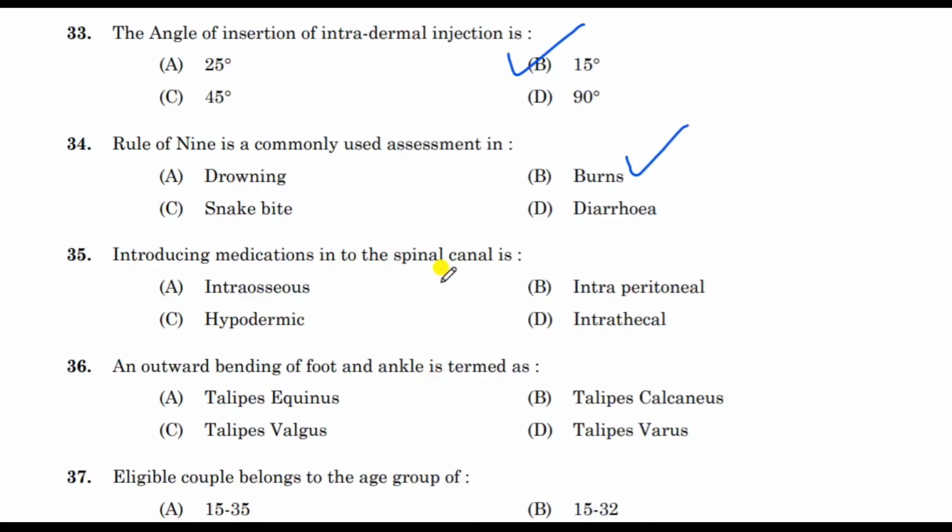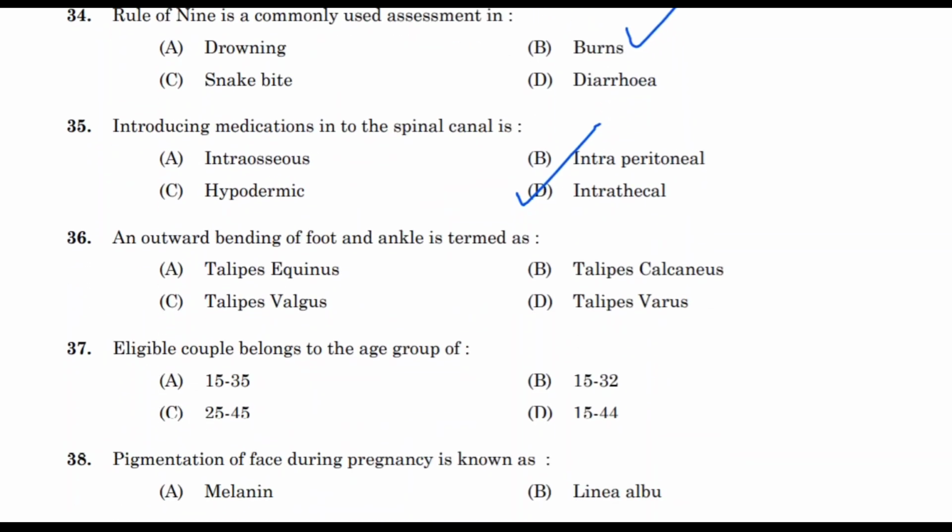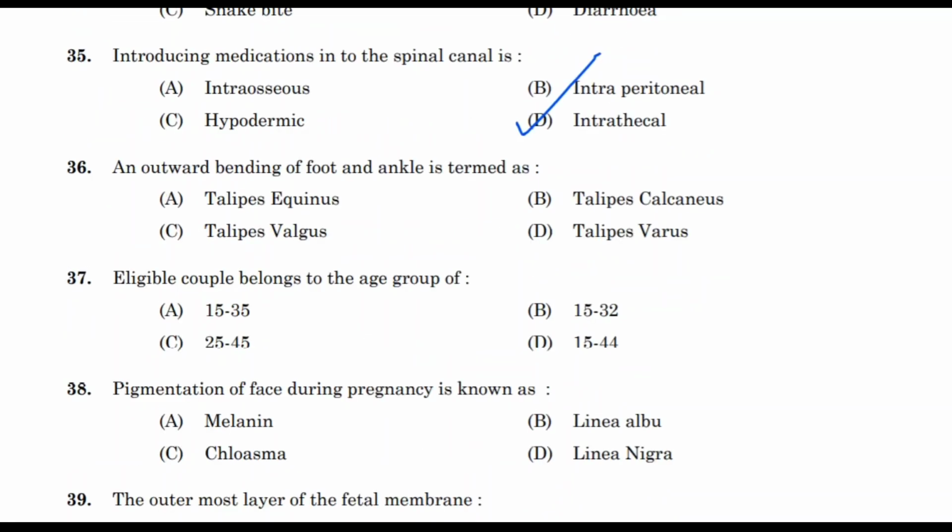Next question, introducing medication into the spinal cord is, correct answer is intrathecal. Next question, an outward bending of foot and ankle is termed as, correct answer is talus valgus.